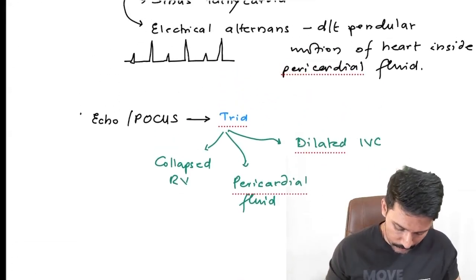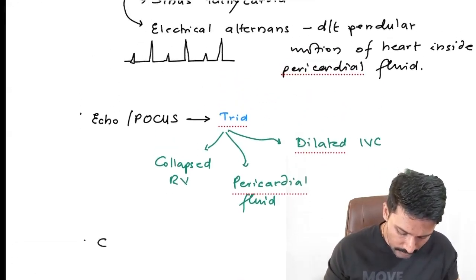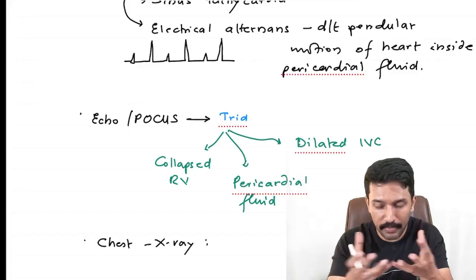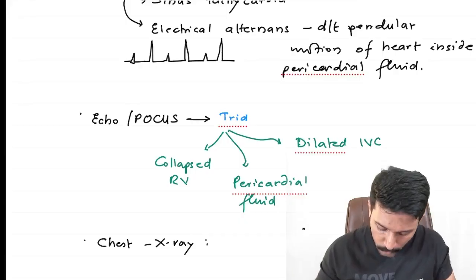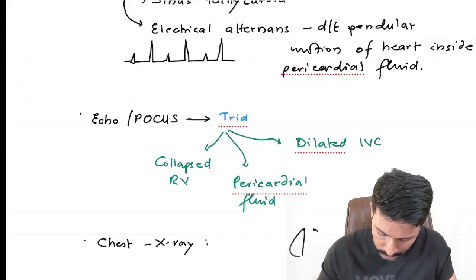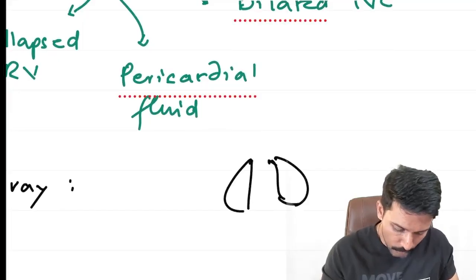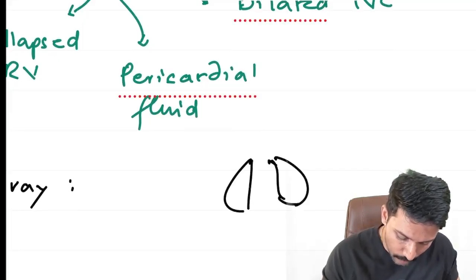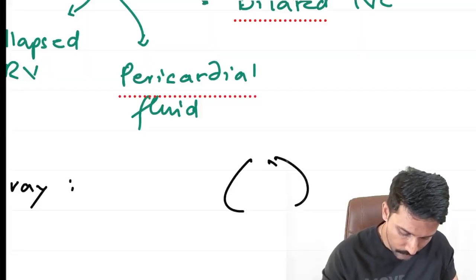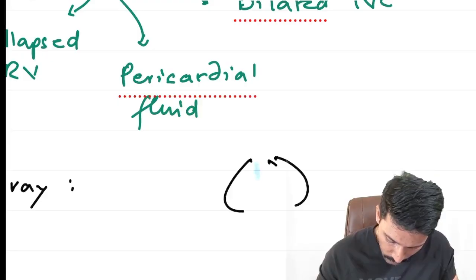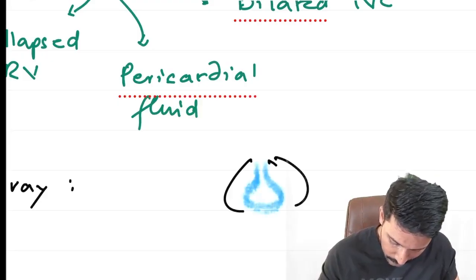And in these patients, if you do a chest X-ray, the heart with the fluid generally, because of gravity, gets distributed at the bottom. So if I'm looking at the chest X-ray, because of the fluid distributed at the bottom because of gravity, you will notice that the heart takes the shape of a water bottle or money bag.